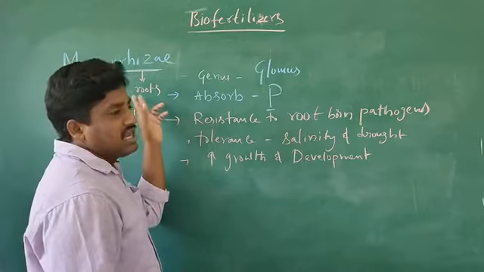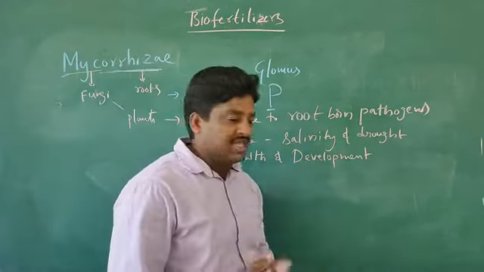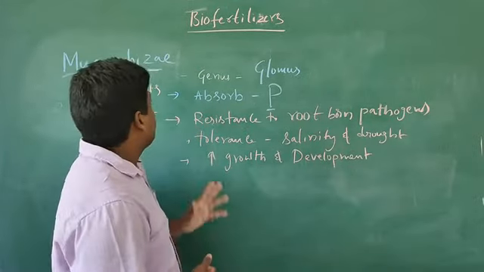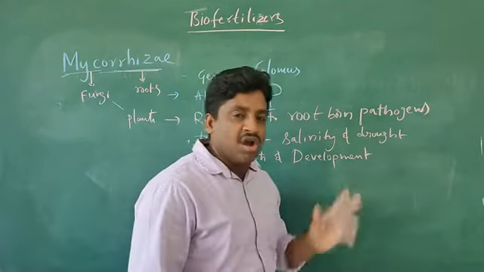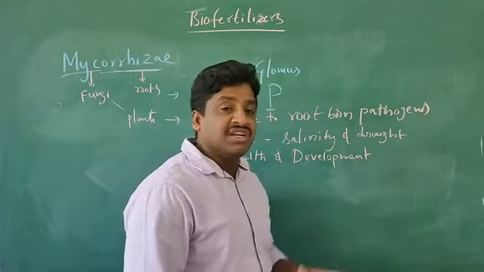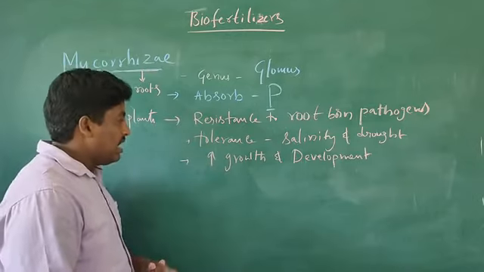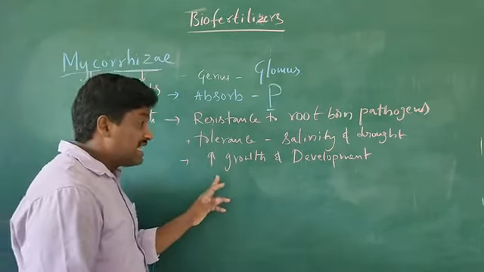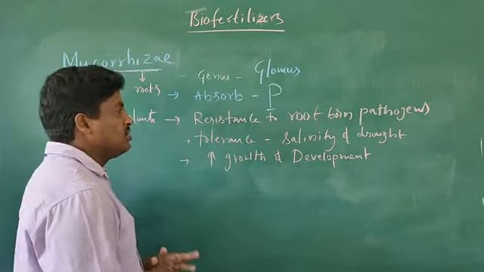So such a mycorrhiza-containing plant shows high resistance to root-borne pathogens, and also a high tolerance to salinity and drought. So they can survive high salinity and drought conditions. And with such a mycorrhizal association, these plants increase in their growth and development. So these features can be shown.